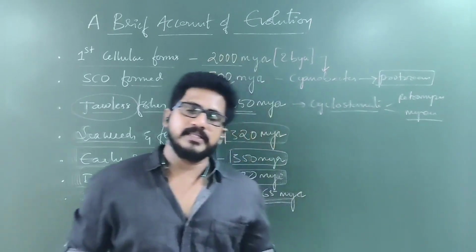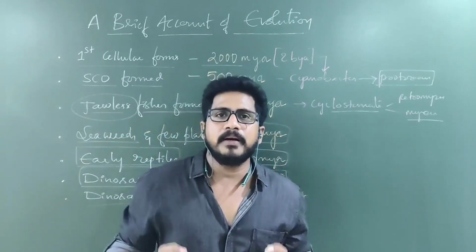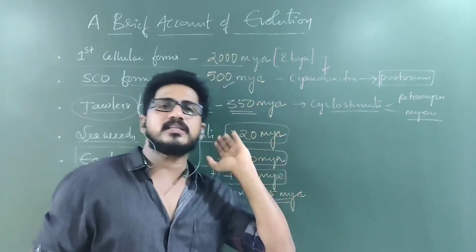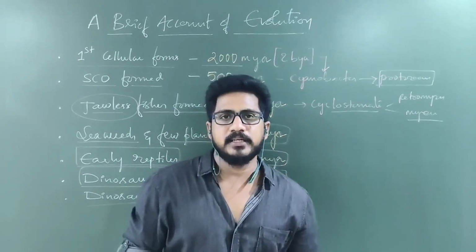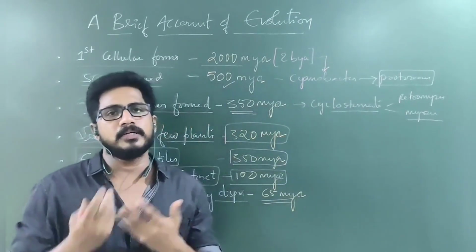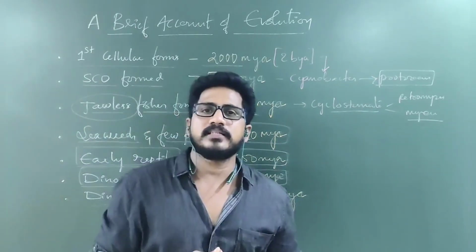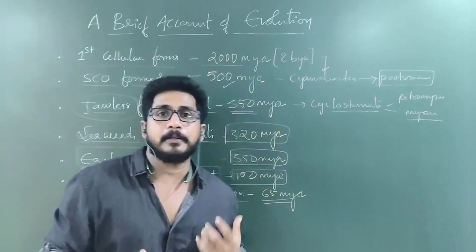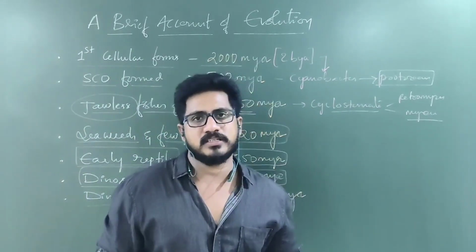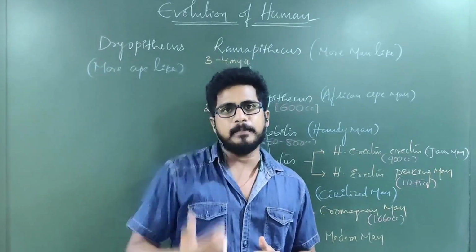Like that, some missing links are there. A missing link means an organism that has characters of two different groups, but today it is not living. Once upon a time it was living. It is missing now. So Archaeopteryx has the characters of both birds as well as reptiles. Just like reptiles, they have teeth. Just like birds, they have a beak. Just like birds, they have feathers. Just like reptiles, they have scales. Clear? So these are connecting links.